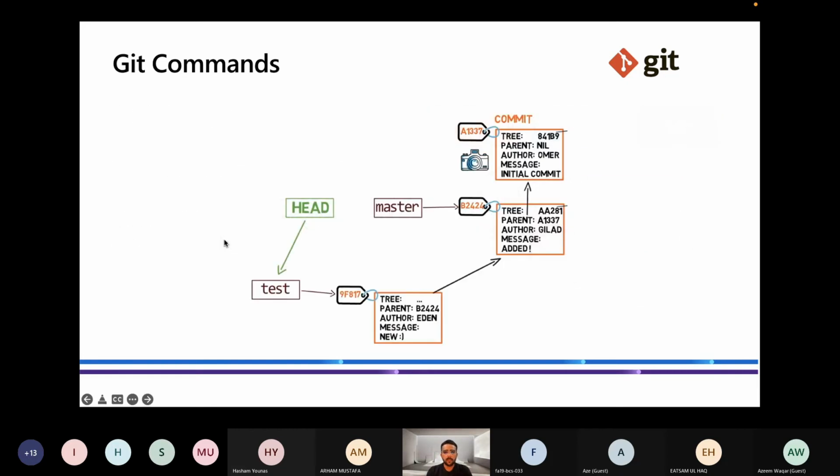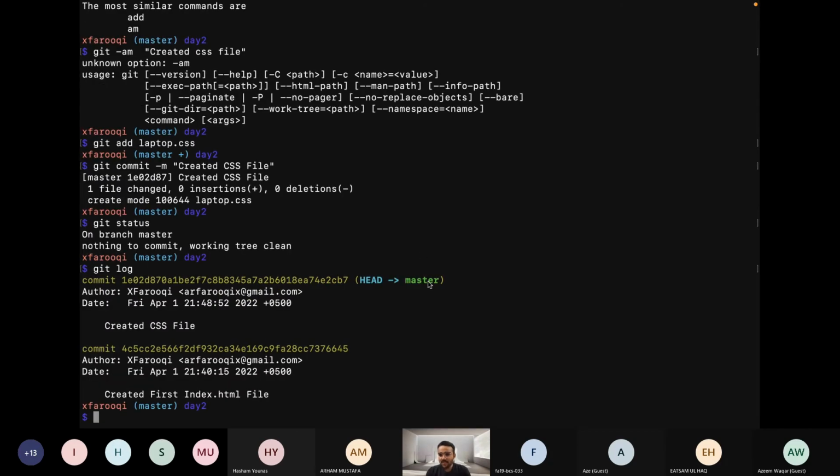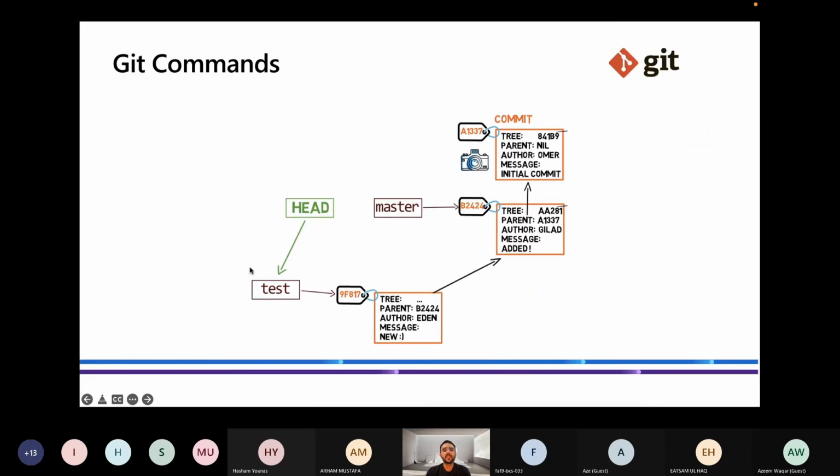Okay, so next this is also the visual representation. Here you can see the head is on the test branch. Right now the head is on the master branch because we have a master branch and we are working on the master branch, but this person is currently working on the test branch, so that's why head is pointing to the test branch. We will see a little bit later how this works.